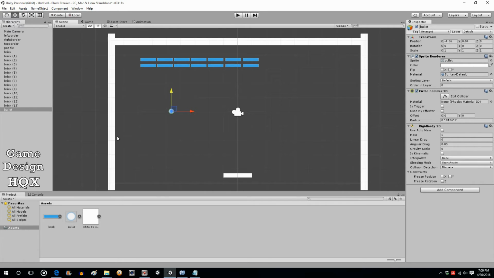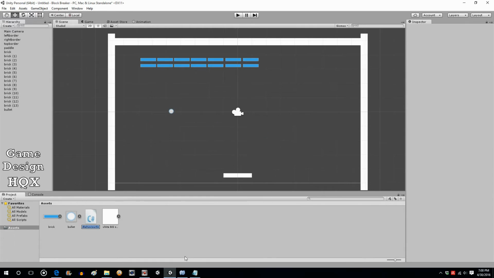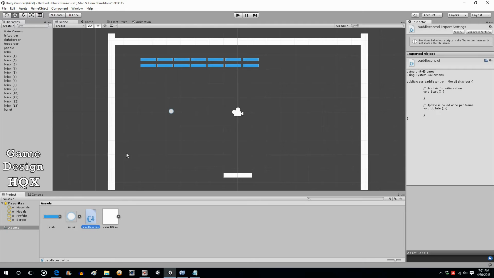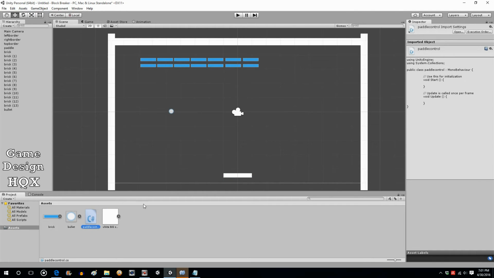Alright, so I've already written the scripts ahead of time in a text file. I'm going to copy and paste it a little bit at a time. I just don't want to waste your time watching me type. And then you can just pause the video. So, let's create paddle control. So click on the paddle, drag and drop the paddle control script. And now you want to open that.